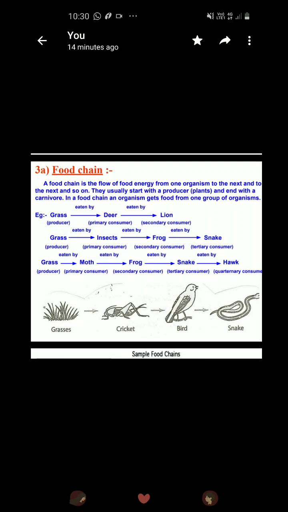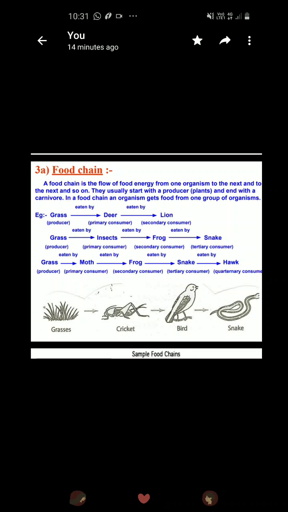The energy flow in a food chain is always unidirectional. This point is very important. That is, it goes from producers to the primary consumers, secondary consumers and tertiary consumers. You can see here various examples of food chains. The grass is eaten by moth, the moth is eaten by frog, the frog is eaten by snake, and the snake is eaten by hawk. So these are the food chains.